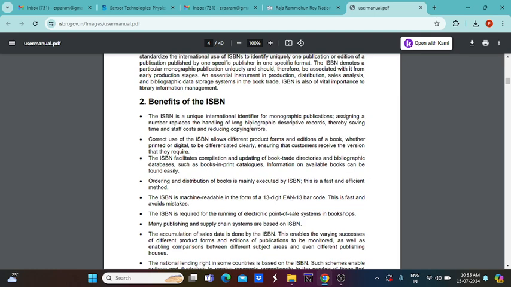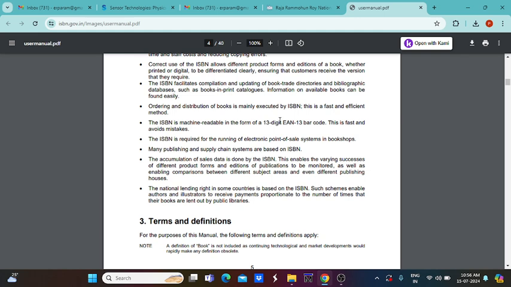So what are the benefits of this ISBN? A unique identifier for monographic publications. The publication is nothing but any books, new books. If you want to publish your own article, you can get this ISBN number, and the bibliographic descriptive records of the particular persons can be properly given to this website. It facilitates compilation and updating of the book trade directories, and all databases are available, and books in print catalogs are also available. Information on available books can be found easily.